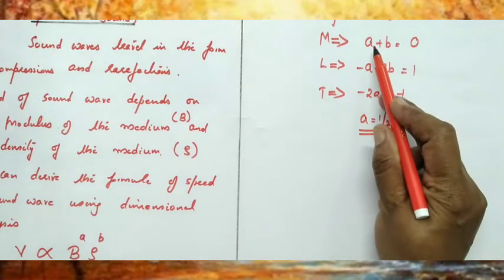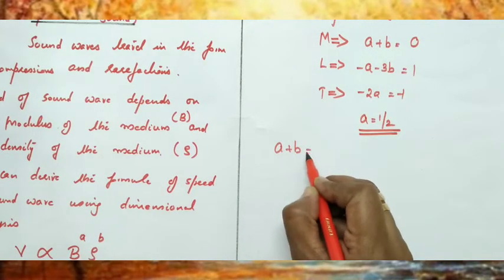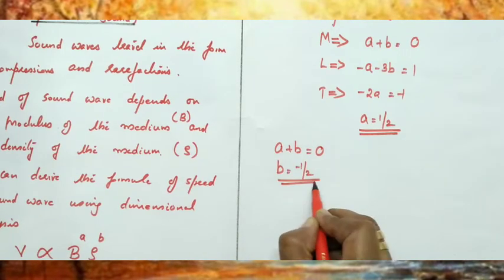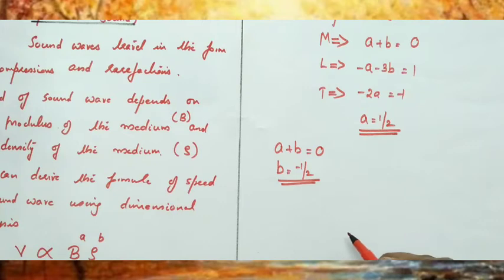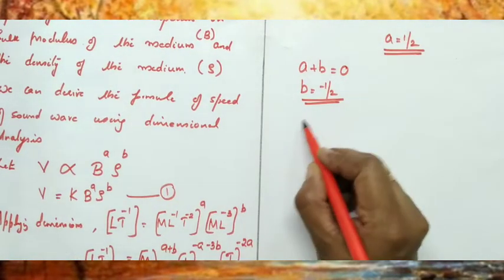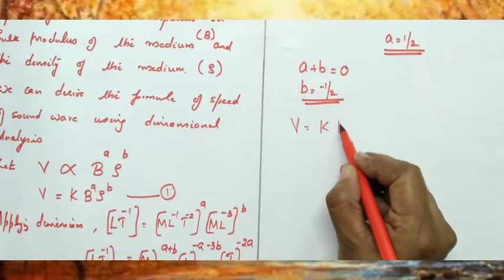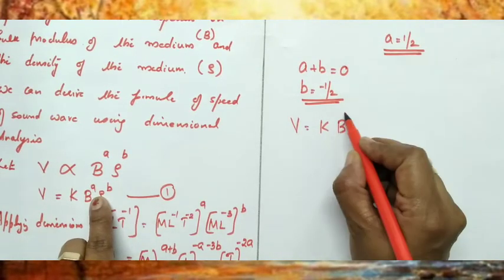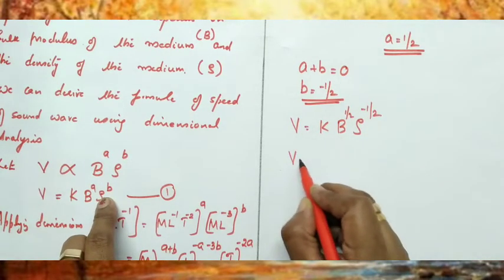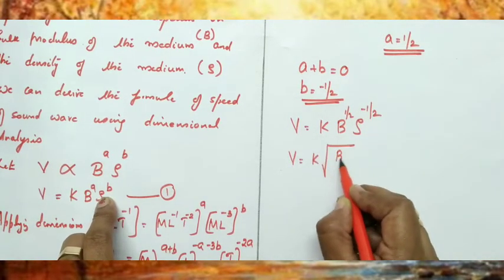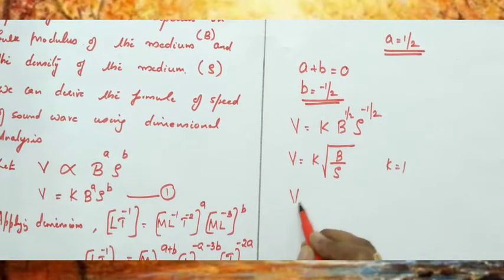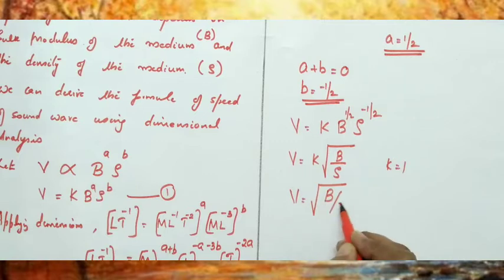If you substitute in A plus B equal to 0, with A equal to 1 by 2, B is equal to minus 1 by 2. So A equals 1 by 2 and B equals minus 1 by 2. Substituting in this equation, velocity V equals K B raised to A, where A is 1 by 2, rho raised to B, where B is minus 1 by 2. So V equals K into root of B divided by rho. Here the constant K is equal to 1. Therefore, velocity V equals root of B divided by rho.